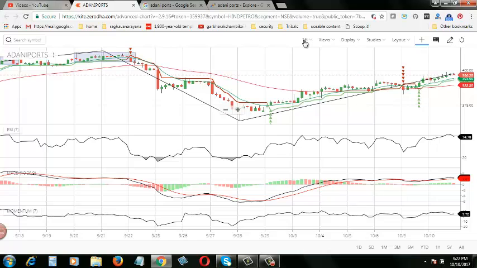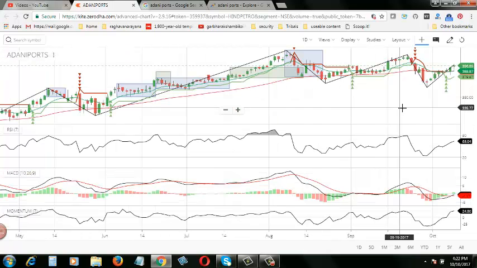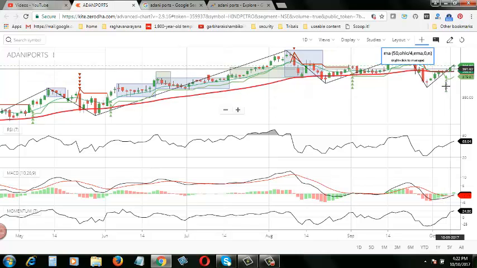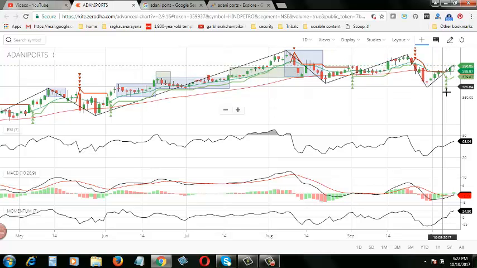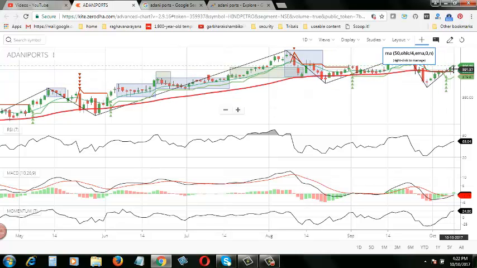This is good. And now just to summarize where we are, before we make a judgment whether to buy Adani Ports or not. So now we are in the hour chart. Now I am going to the day chart again, just to check. Again here the green Supertrend arrow is there. That means the price will increase.